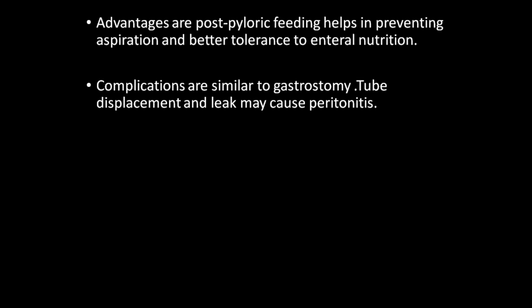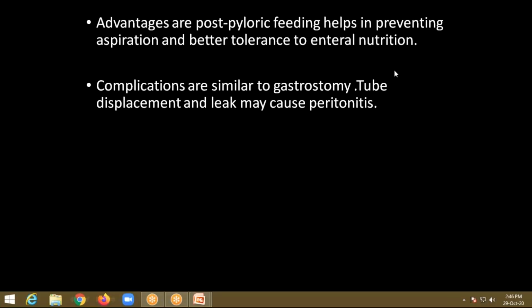So there will be better tolerance to the enteral nutrition, because the stomach is mainly for the digestion process, but absorption takes place mostly in the jejunum and the ileum. So when the tube is placed in the jejunum, there will be better enteral nutrition than putting it in the stomach.